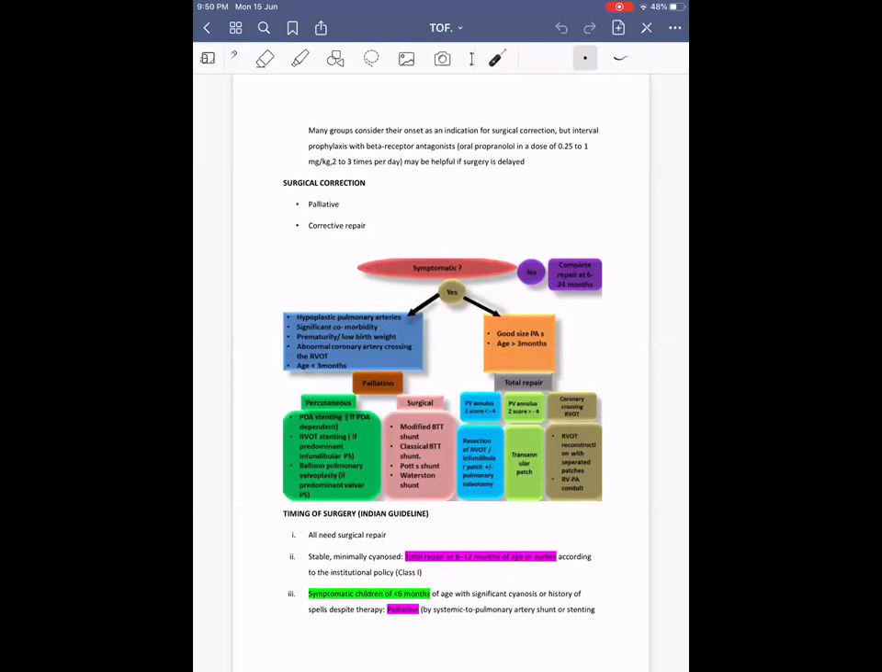And they have to maintain adequate hydration. These are the important measures which they advise in the patient with cyanotic congenital heart diseases, especially TOF.